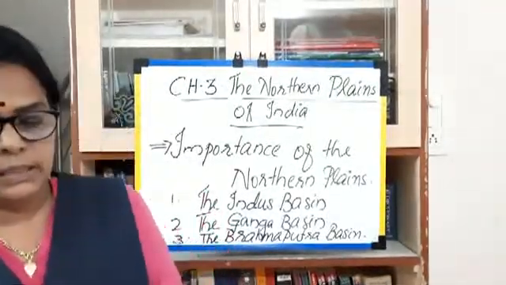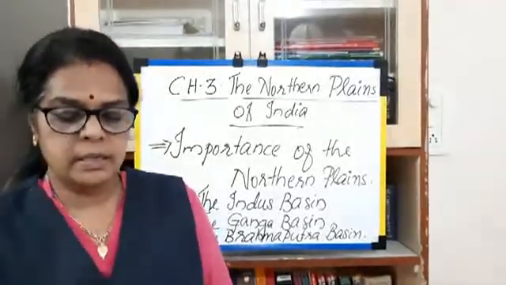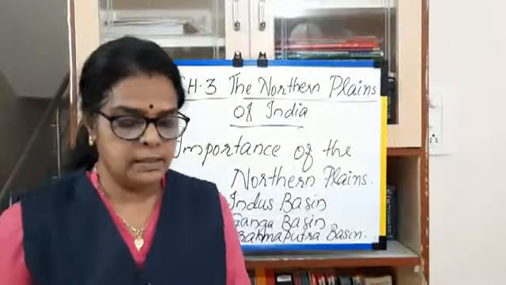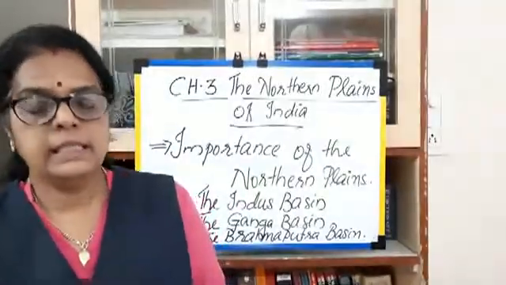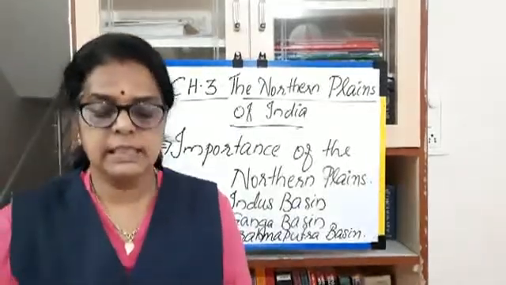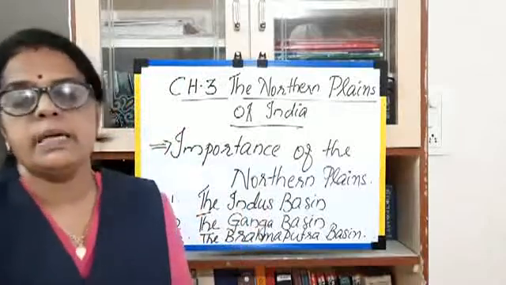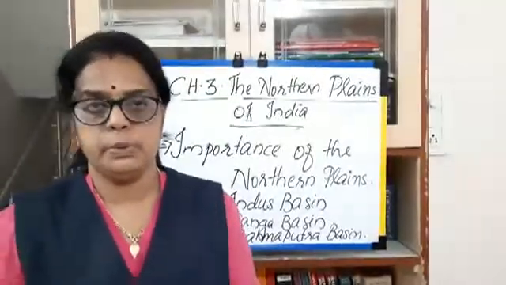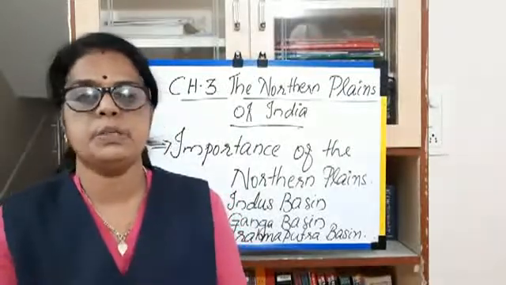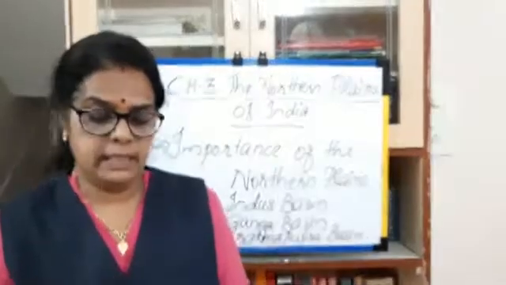The Indus river originates in the Tibetan plateau. It flows through four countries, namely India, Pakistan, China and Afghanistan. The first one, the Indus river basin is originated from where? The Tibetan plateau.